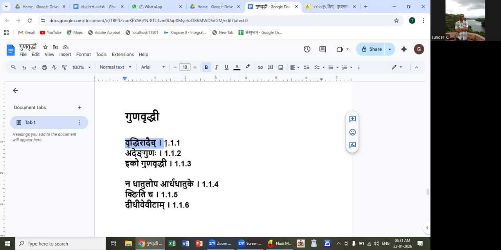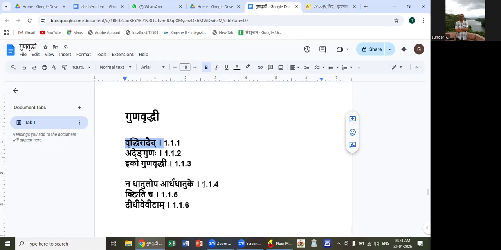Hrasva A, E, and O are called Guna. By Iko Guna Ruddhi, if a sutra mandates Guna or Ruddhi and no sthani is mentioned, then the Guna or the Ruddhi happens only for ik letters. And the rest three are negations to Guna and Ruddhi.